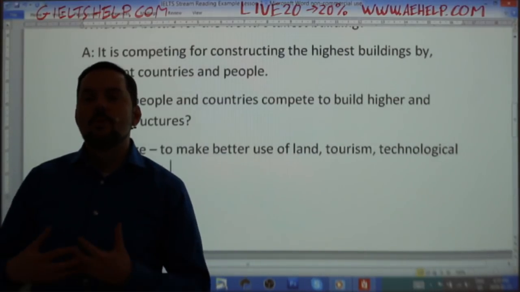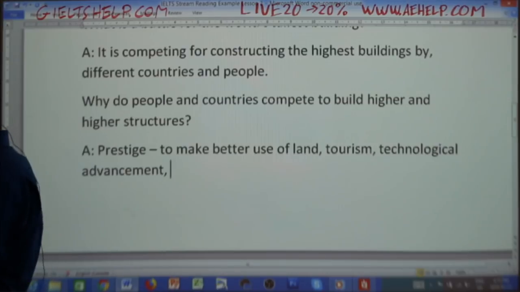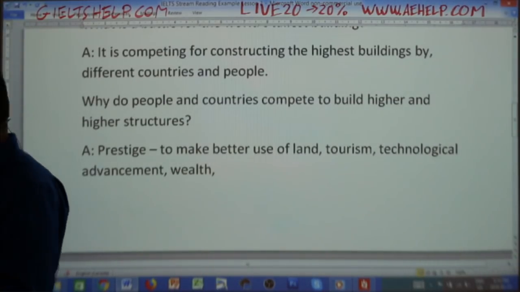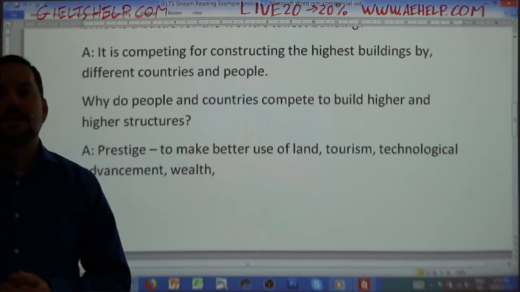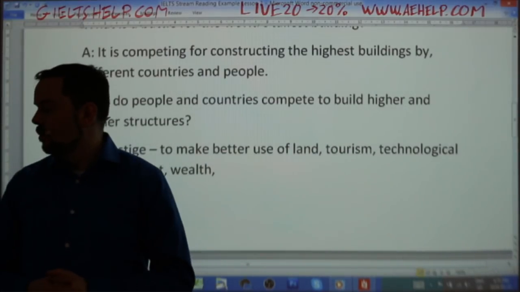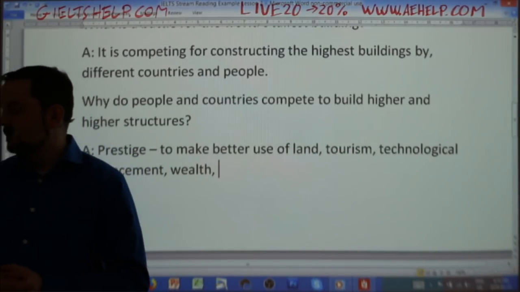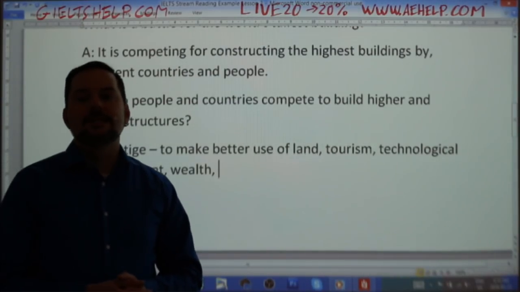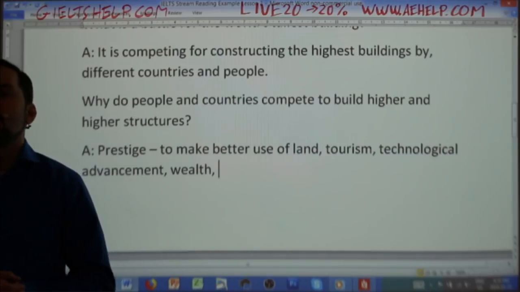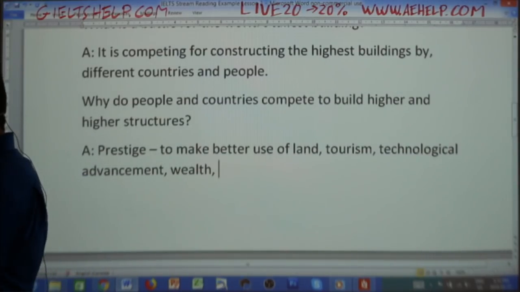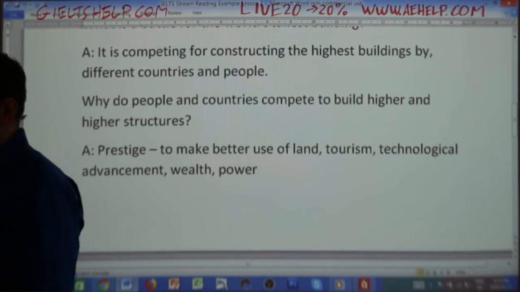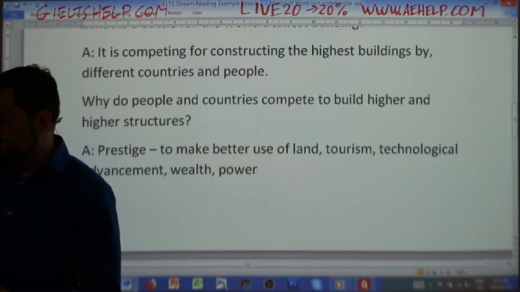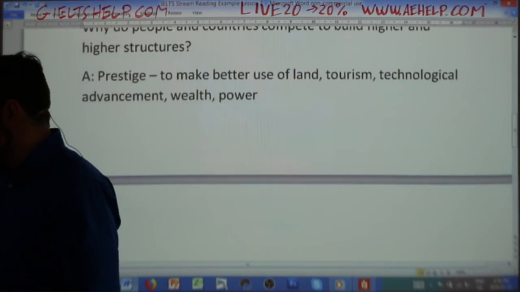It shows the wealth of a country because tall buildings cost a lot of money to make, and they also make a lot of money as well, potentially. So to make better use of land, tourism, technological advancement, wealth, these are all reasons for creating large buildings. Also, power. People feel power when they build these large buildings. Okay, good. That's a great start.